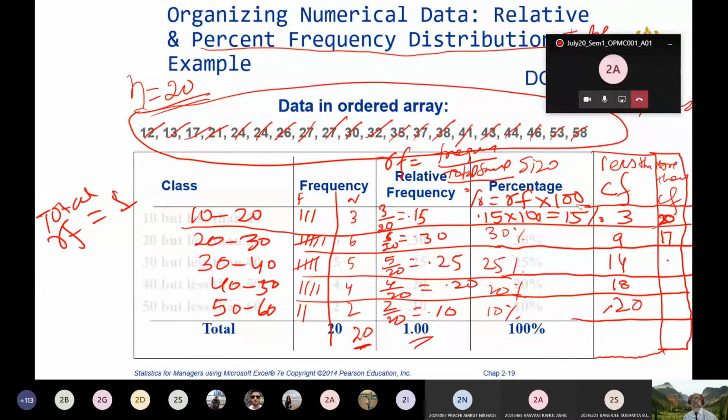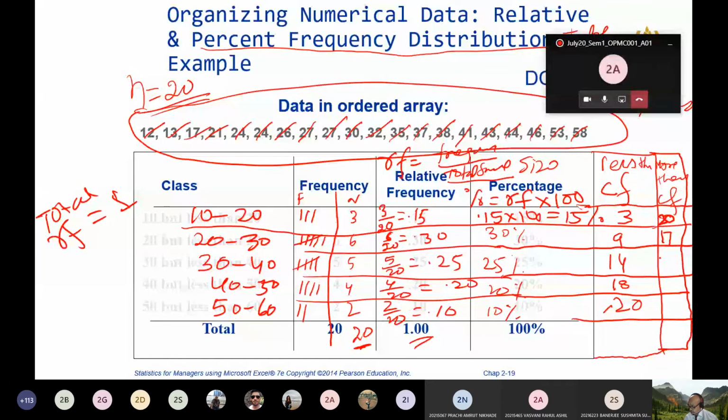How many temperatures are 30 or more than 30? You are just subtracting: 17 minus 6. How much is it? 11.